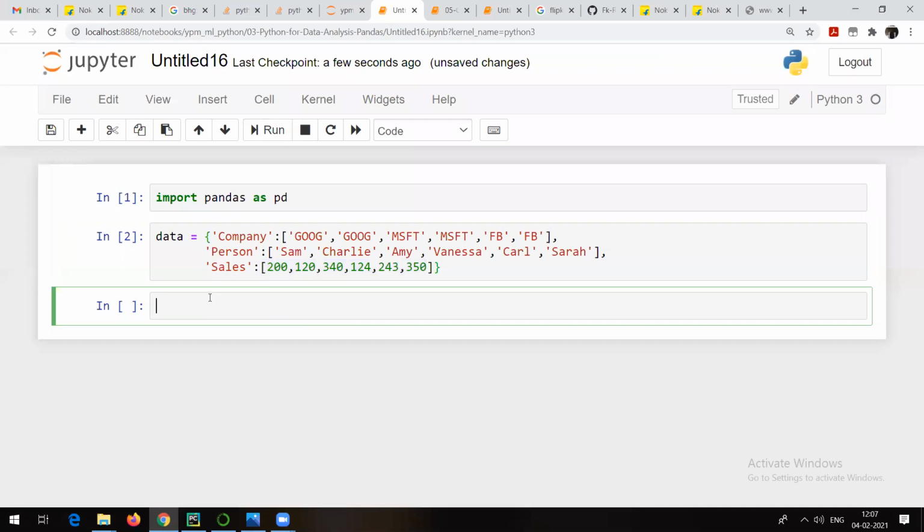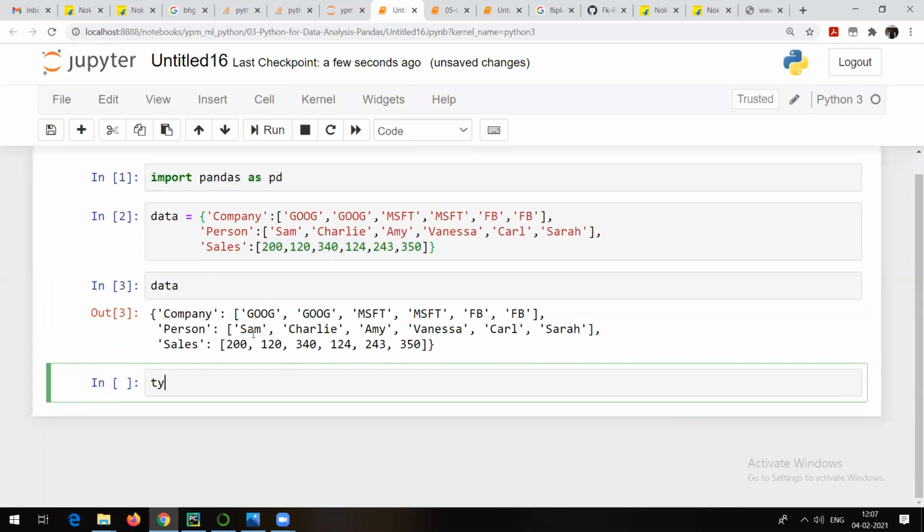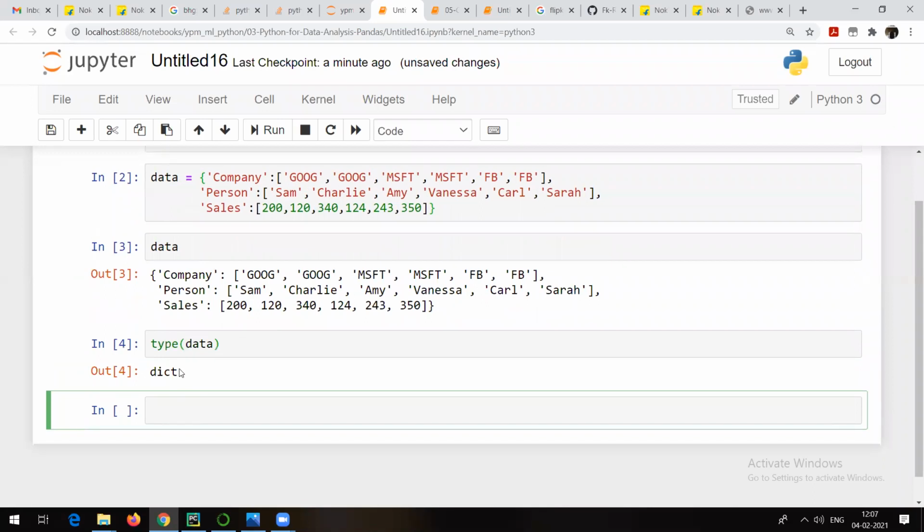Let me just run this. So the data dictionary is going to look like this. This is my dictionary, right? You can check it with the basic command in Python which is available to check the data type. So it is nothing but a dictionary.